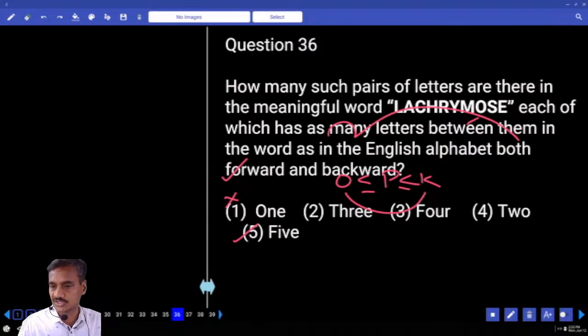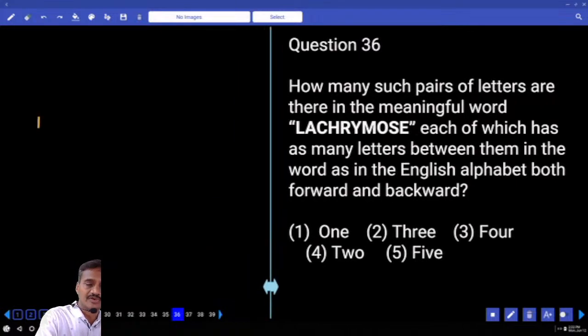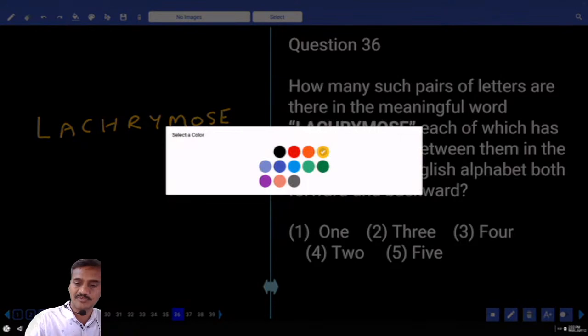The next one, the 36th one. How many such pairs of letters are there? Now we need to find out the pairs. Now in this one, we need to start pairs from the beginning.